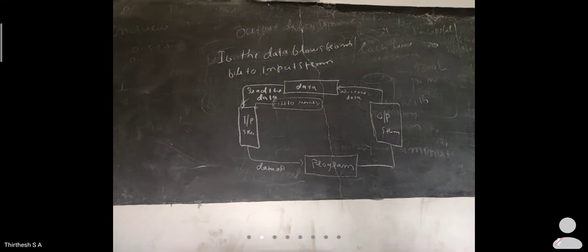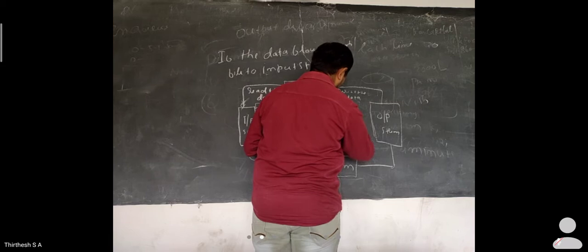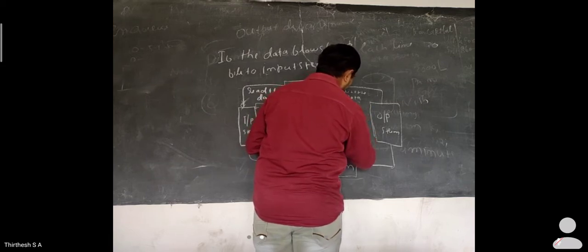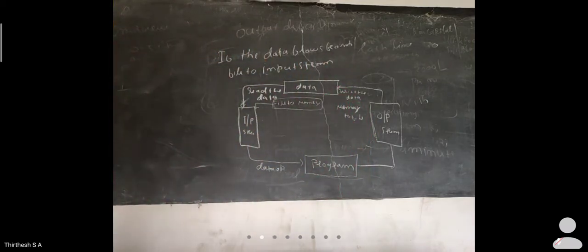You process that data and find the final solution. Such things are known as file to memory transfer. Here, from memory to file, means that first you store the data, and then you write that data to the file.